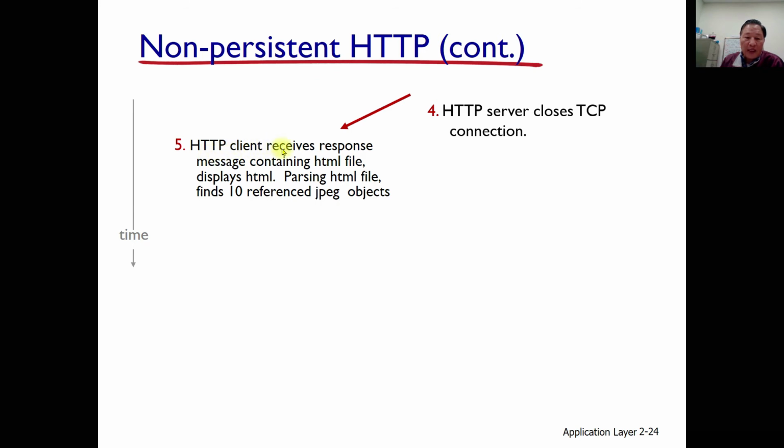Then the HTTP client receives the response message containing the HTML file, simply a single file, and after parsing that HTML file, it finds 10 referenced JPEG objects. Then the other requests are iterated and repeated. Steps 1 through 5 are repeated for each of the 10 JPEG objects.